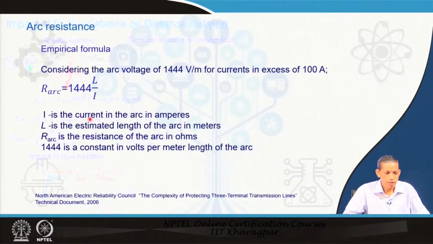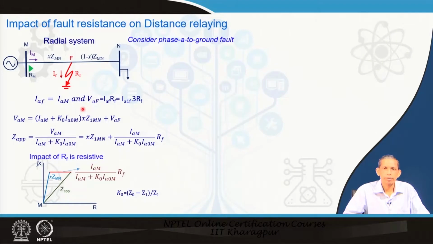So, going further on this, we will see how the effect of the fault resistance in different situations affects the distance relay. We see that this fault resistance is of significant value for phase to ground fault compared to phase to phase fault. So, we will analyze the phase to ground fault.